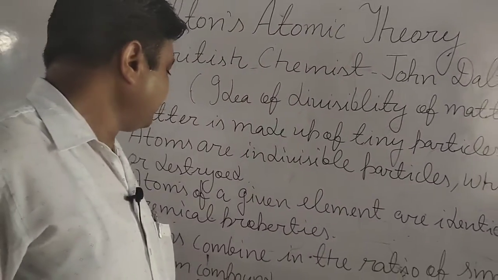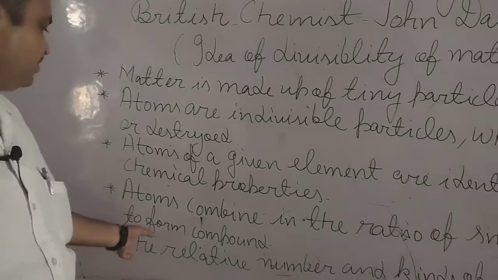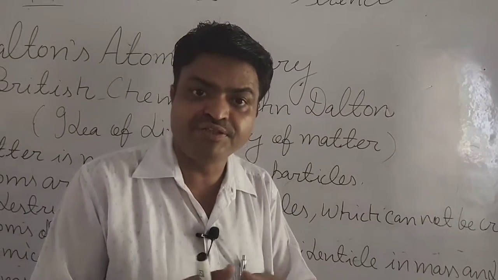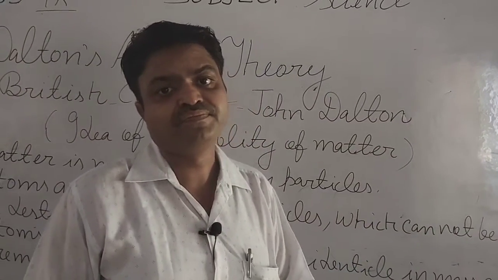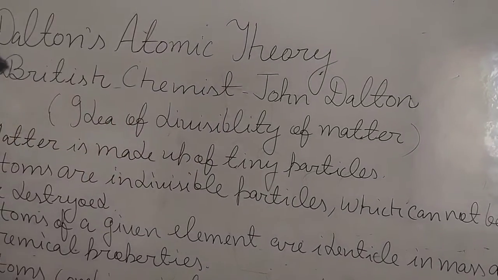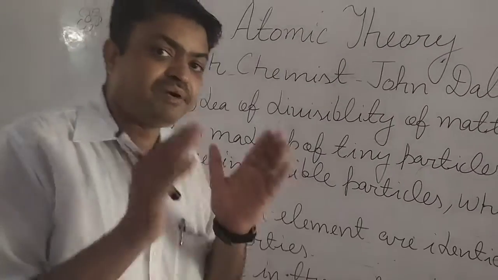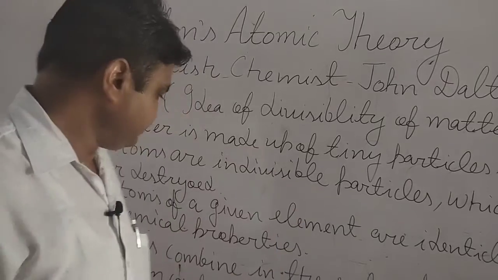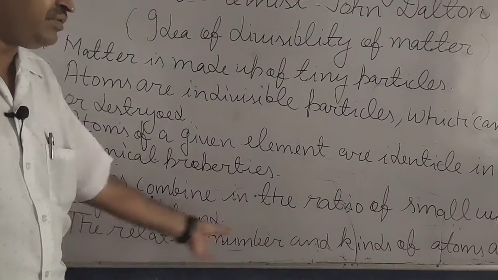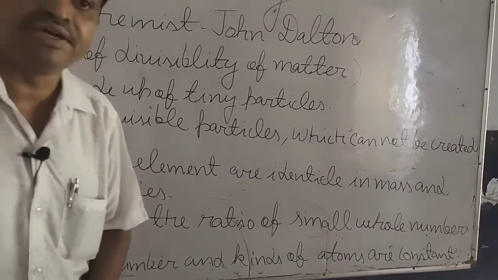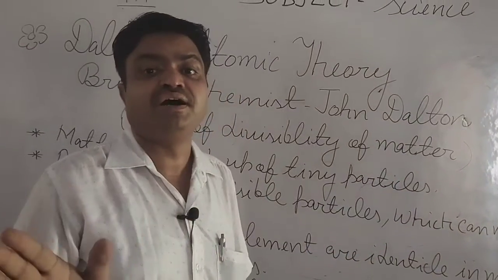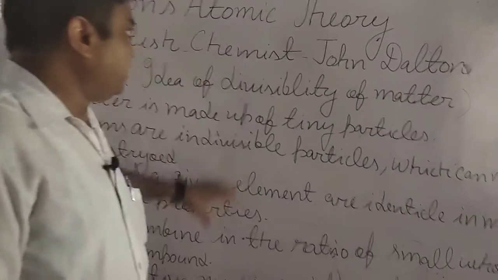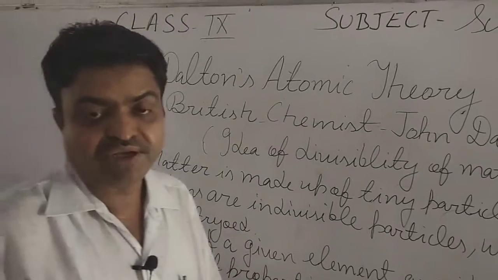Next, atoms combine in the ratio of small whole numbers to form compounds. When two or more atoms combine with each other, they form a compound, and they combine in a particular ratio. Next, the relative number and kind of atoms are constant, which means they are unchangeable and remain the same. So this is John Dalton's atomic theory.